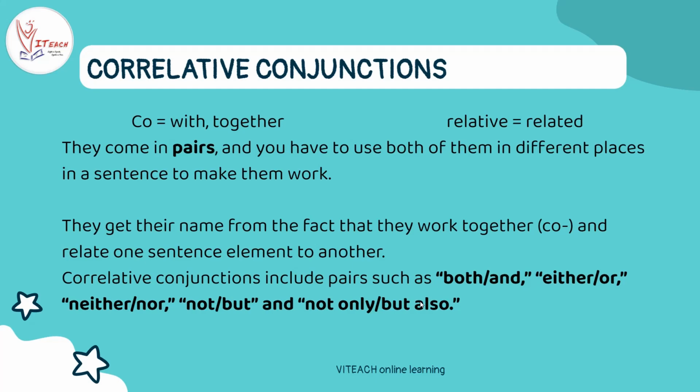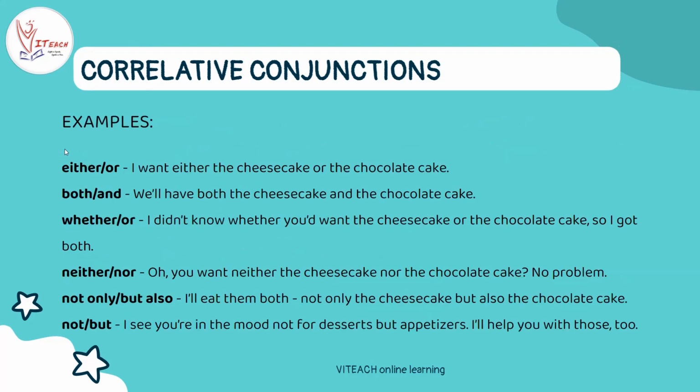Let's see the examples of these. So either or: I want either the cheesecake or the chocolate cake. This means that the person wants either the cheesecake or the chocolate cake, not both. And we are using both of these in pairs. Both and: We'll have both the cheesecake and the chocolate cake. So this implies that the person wants to have both of the cakes, cheesecake and chocolate cake.